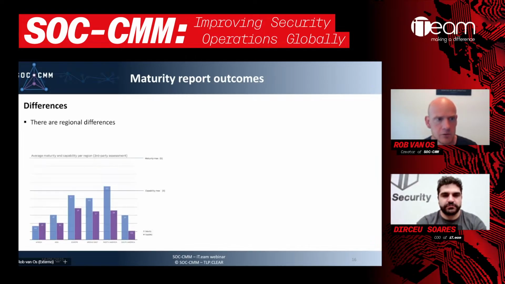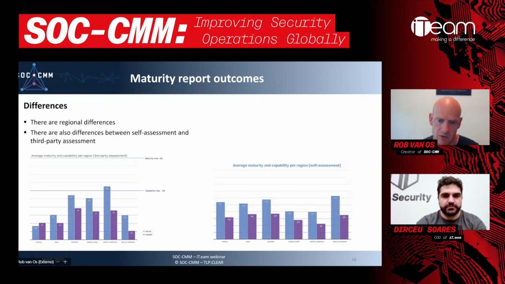There's also a couple of regional differences I'd like to talk about that we see from the report. What we can see here is that, for example, North America and Europe, Middle East are the highest scoring regions according to the third-party assessments that we are conducting. From SOC CMM, all the support partners from all the regions provide their assessment outcomes, and this is the basis for the report. But we're combining that as well with the survey data. And when we look at